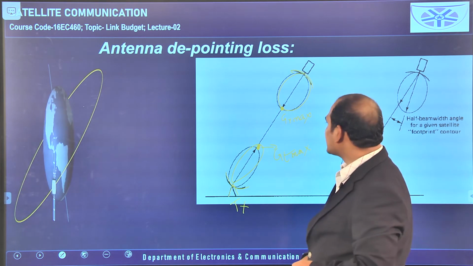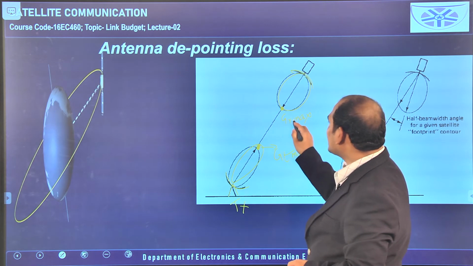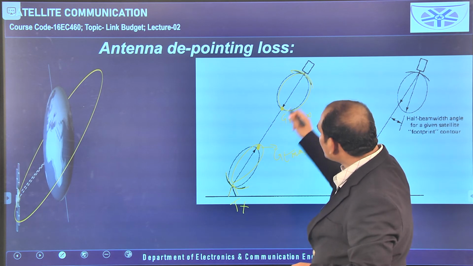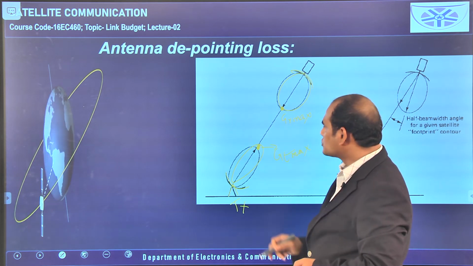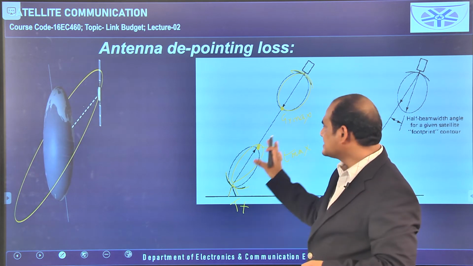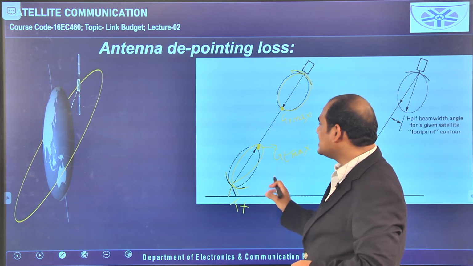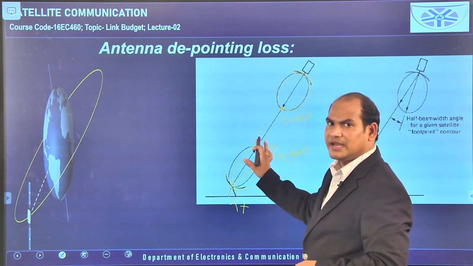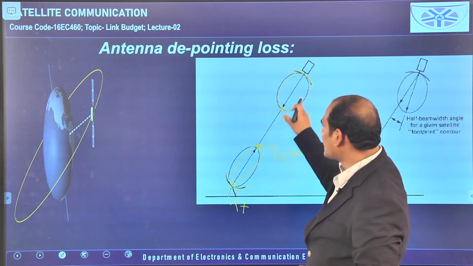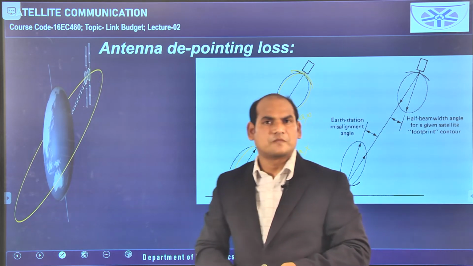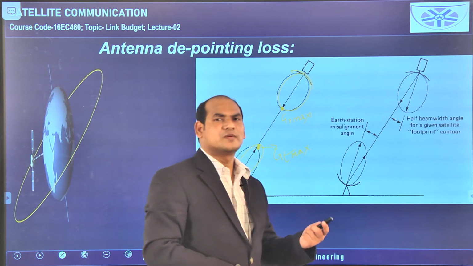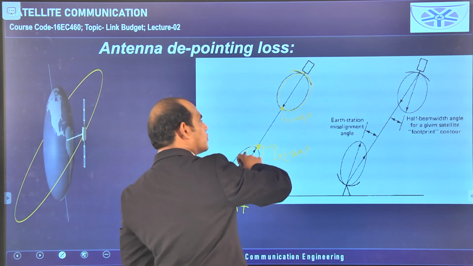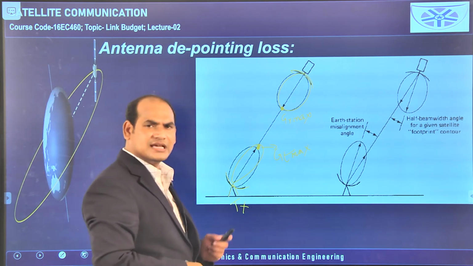So the gain of the receiving antenna is also maximum. These two are oriented in a straight manner, so here we cannot say depointing loss is available. Depointing loss has been eliminated because these two are on the same line, which means the maximum amount of power is transmitted and the maximum amount of power is received. So here the antenna depointing loss is 0.